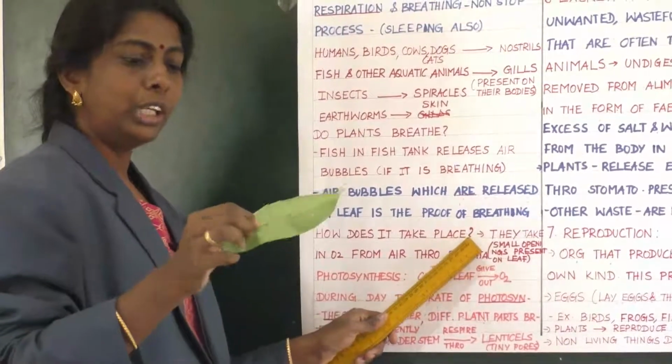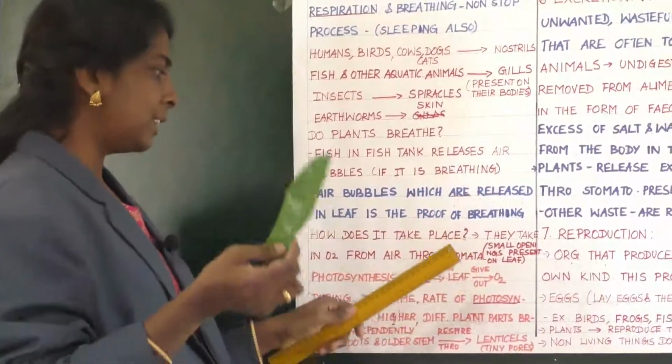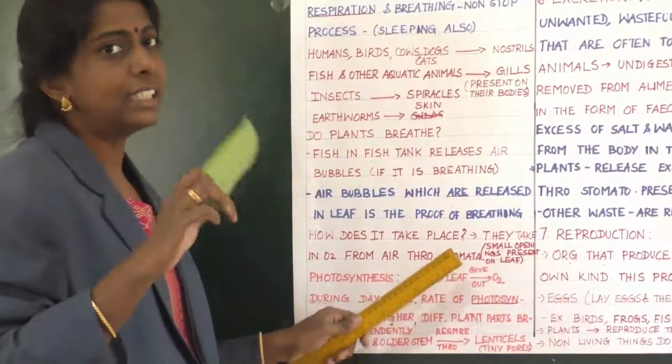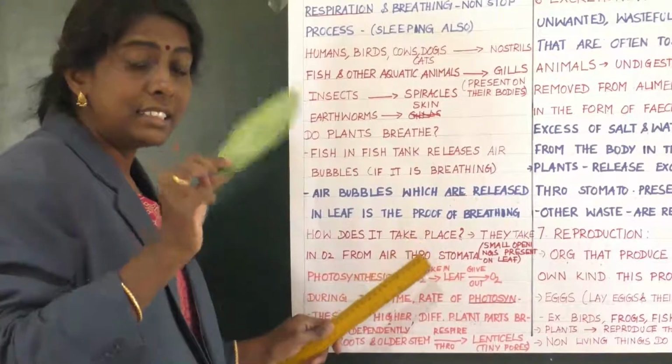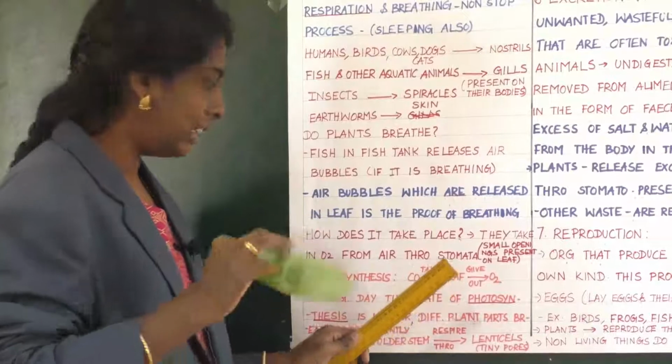Clear? So usually during photosynthesis what happens? Carbon dioxide is taken in by the leaf and oxygen is released out. Is it not? So that oxygen is released through the stomata. Clear, children? Yes.